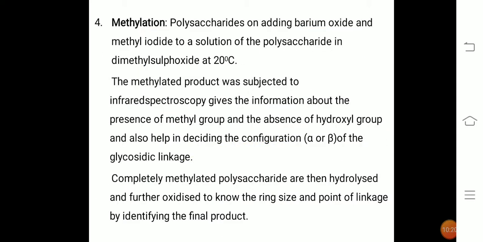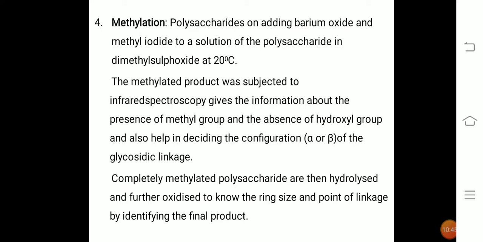Next, methylation. Here, to know the ring structure, we can find out the ring size of the monosaccharide unit. We do the methylation method and also the periodic acid method. In both methods, we can find out the ring size.